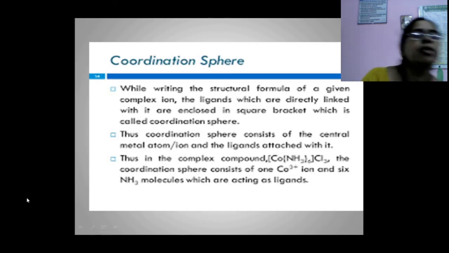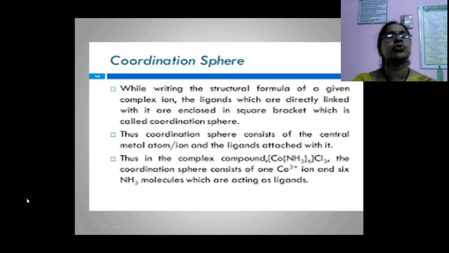Next, another terminology used in coordination chemistry is coordination sphere. So, what is coordination sphere? While writing the structural formula of a given complex ion, the ligands which are directly linked with it are enclosed in square brackets, which is called the coordination sphere. This coordination sphere consists of the central metal atom or ion and the ligands attached to it. Thus, in this complex compound, the coordination sphere consists of one cobalt ion and 6 ammonia molecules which are acting as ligands.